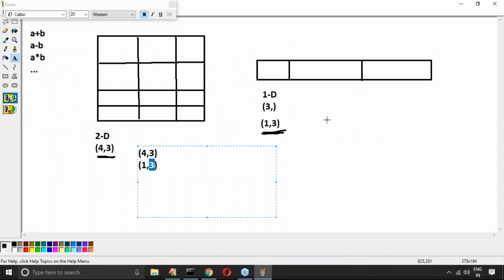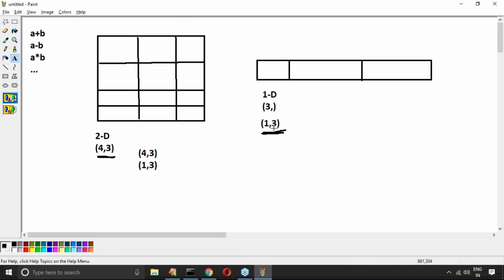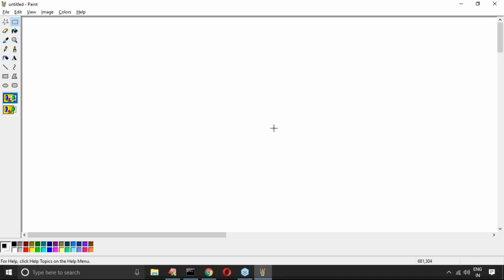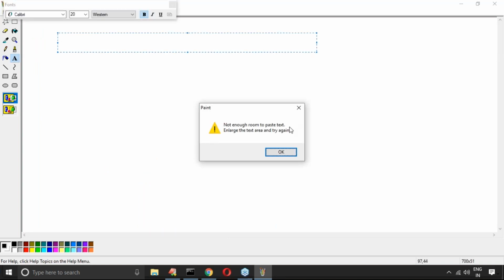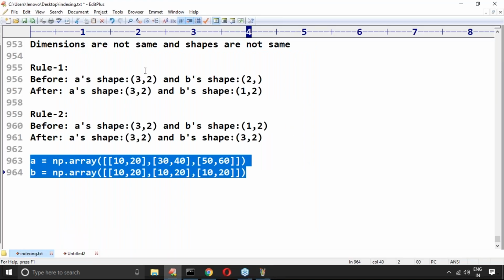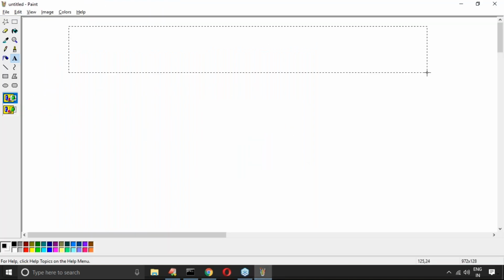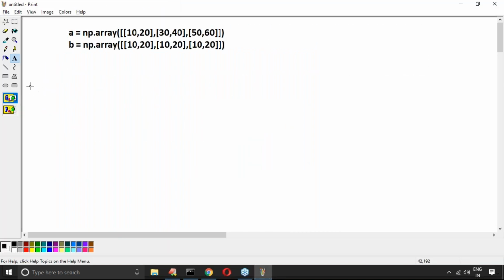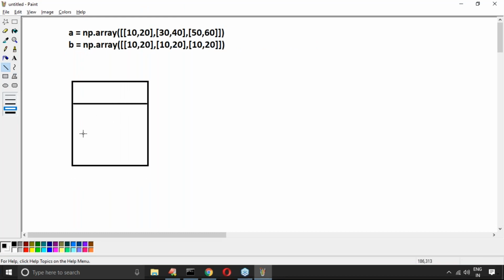I don't think you will have difficulty understanding. Now these are my 2 arrays. First array is 3 by 2. Can you please confirm 3 by 2? Now 3 rows and 2 columns are there.